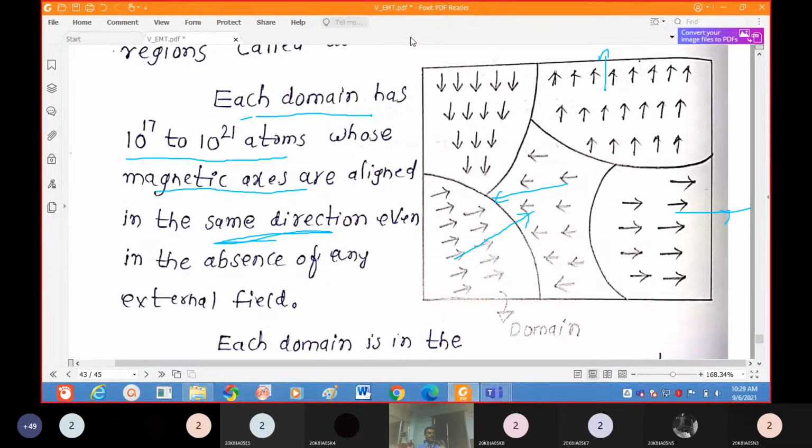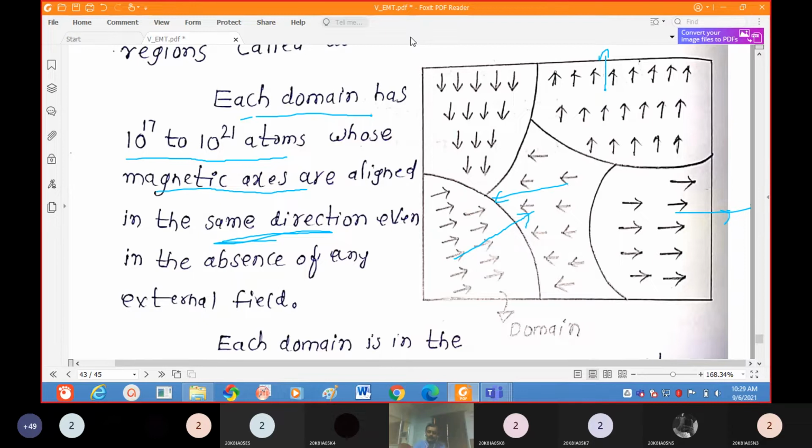If you hammer the iron after magnetization, it will automatically lose the magnetization. If you apply stress or strain, it may lose the magnetization. If you apply a magnetic field in the opposite direction, it may lose the magnetism. There are so many ways of demagnetization.